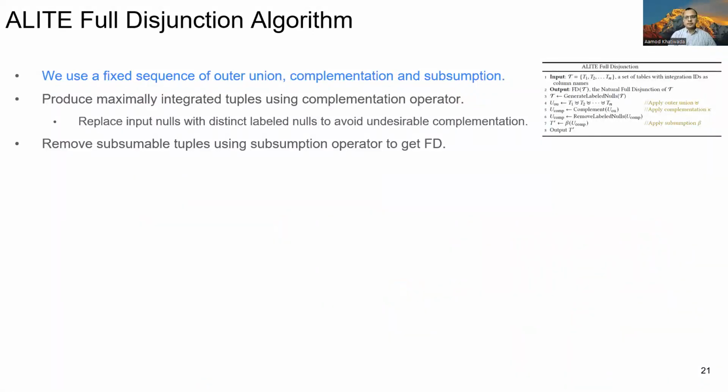To build our full disjunction operator, we use a fixed sequence of outer union, complementation, and subsumption operator. The key idea is that we produce maximally integrated tuples using complementation operator and remove subsumable tuples using subsumption operator if they are produced. Note that we handle missing nulls and produced nulls differently while applying complementation operator to avoid undesirable complementation.